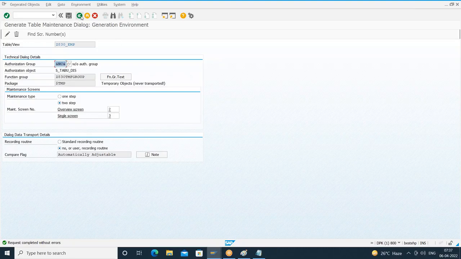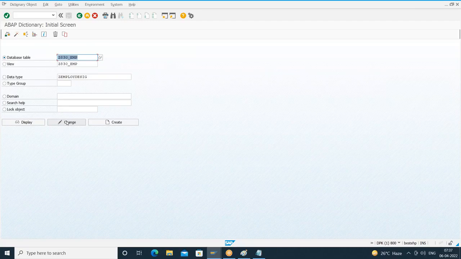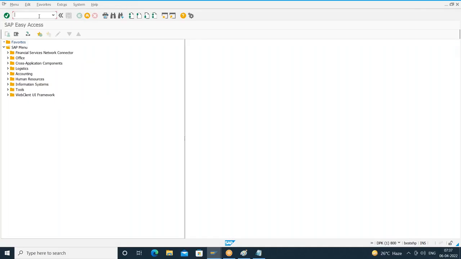Request completed without errors. I'll go back. Better you activate the table also once. Okay, now you run the T code. So what I did here, I have done some changes at one of my data element levels. What is the change I have done? I maintained some label, or I might have done some other changes, like I might have modified the domain, or I might have modified the data types, I might have increased or decreased the size. So those changes will not reflect the existing table maintenance. In order to reflect, what you have to do, delete the existing table maintenance and regenerate.